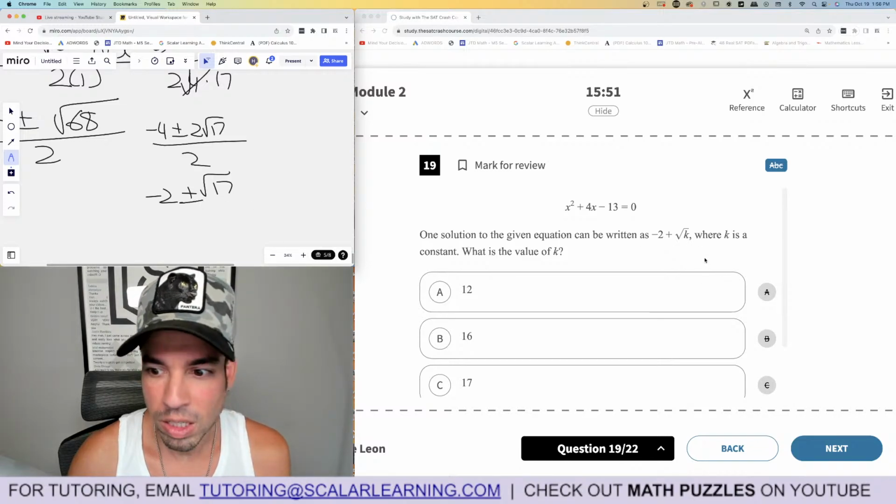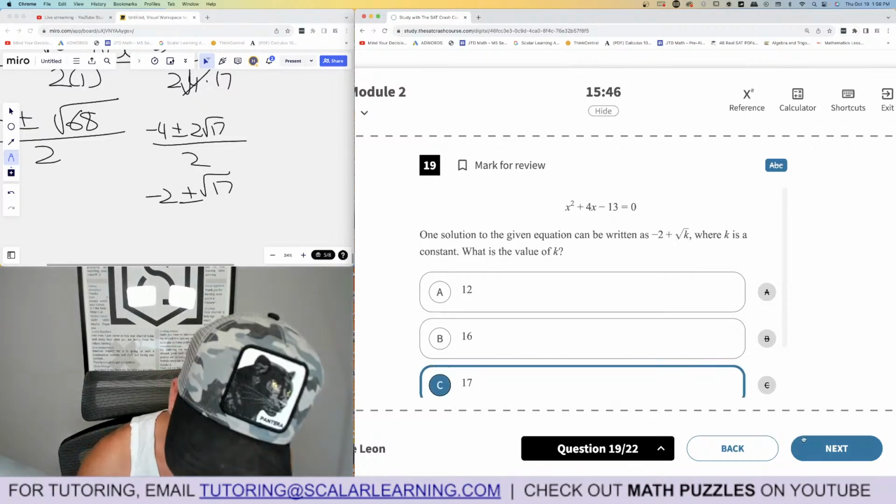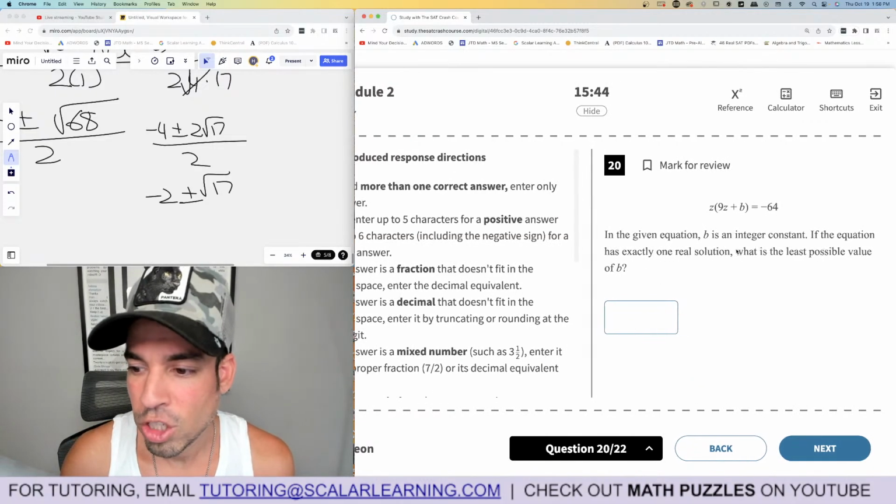It should be plus or minus, but they just want the positive one. Doesn't matter. But K is what's underneath the radical. K is 17. That's how you do it. Boom, done. Okay. Next, in the given equation, B is an integer constant.